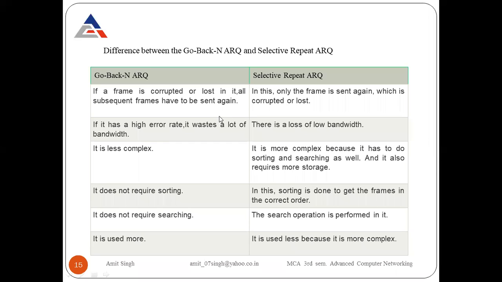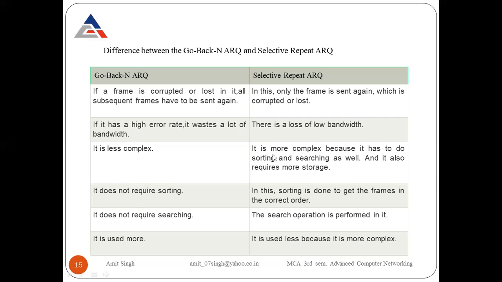Okay, now the difference between go back N ARQ and selective repeat ARQ. In the case of go back N, if a frame is corrupted or lost, all the subsequent frames have to be sent again. Yes, we all know. But in the case of selective repeat, only the particular frame that is corrupted or lost is sent again. Next, if go back N has a higher error rate, it wastes a lot of bandwidth, but that cannot happen in the case of selective repeat. There is a loss of low bandwidth, because we cannot resend all the frames. And third, go back N is less complex.